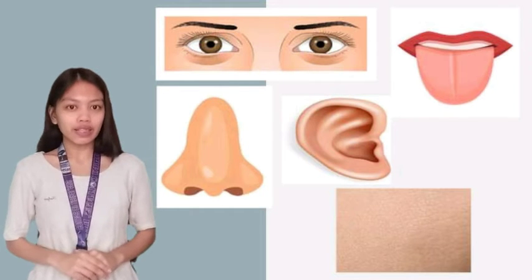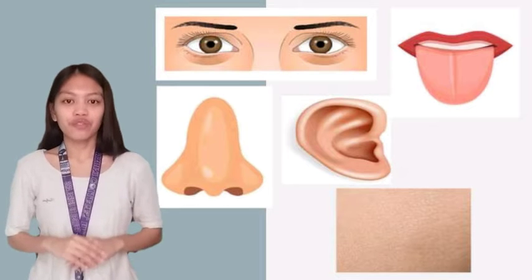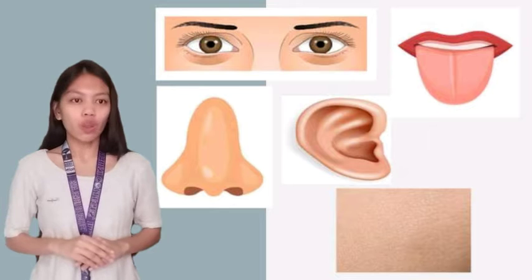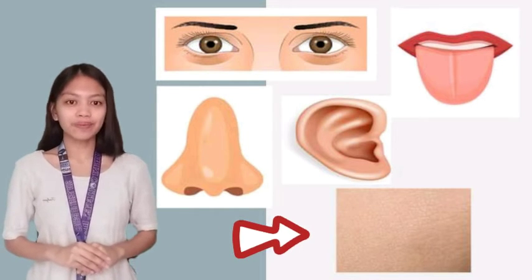Look at these pictures and tell me what it is. Chanel? Very good, it is eyes, nose, tongue, and ear. And this is a skin. Class, can you still remember our lesson yesterday? Now, it's time to see if you recall everything. I'd like to show you something.